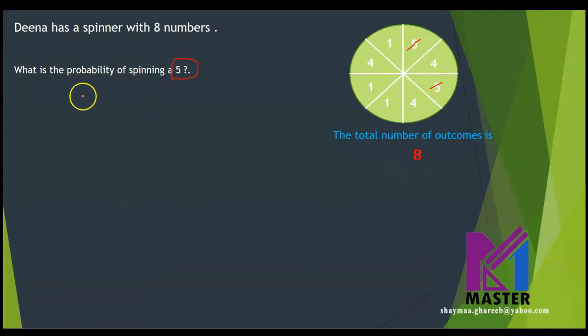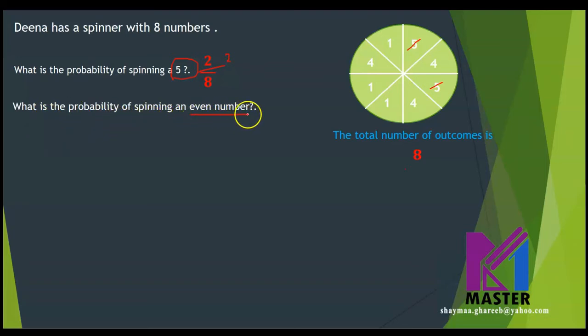Which means the fraction here: there are 2 5s and the total number of outcomes is 8. So the fraction will be 2 over 8, and this will be our probability. Now, next question. What is the probability of spinning an even number?